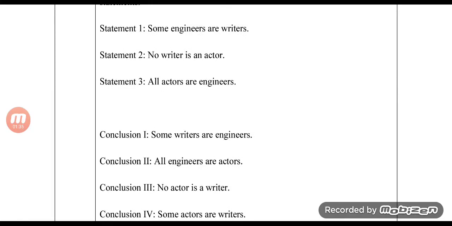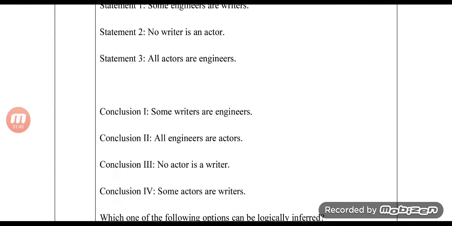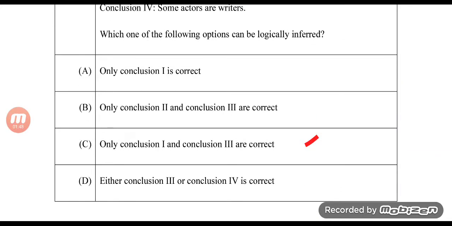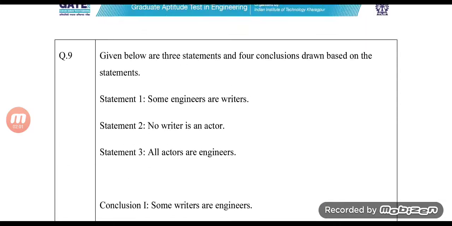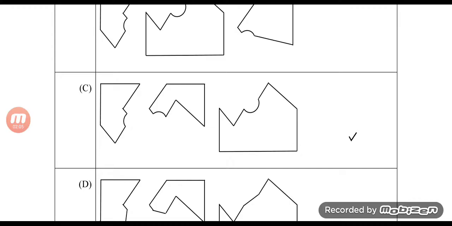Question number 9, I really don't know why I got confused in this question in the exam. I mean, this was not very difficult, I really just got very confused. So the answer is C. The questions that I've marked in red are the ones that I haven't answered in the previous video, or I have answered them wrong. Okay, this I hadn't answered. So the answer to question number 9 is C. Question number 10, the answer is C again.